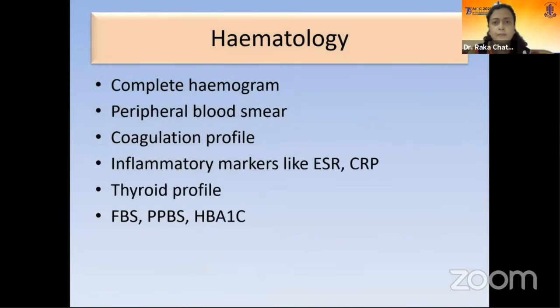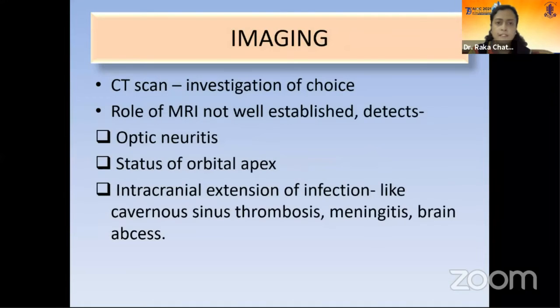Now we send for some blood tests, like complete hemogram, peripheral blood smear, coagulation profile, inflammatory markers like ESR, CRP, thyroid profile, and blood glucose profile. For imaging, CT scan is the investigation of choice; the role of MRI is not well established. It detects optic neuritis, the status of the orbital apex, and intracranial extension of infections, like infections spreading to the brain in cases of rhino-orbital mucormycosis, or in cases where we suspect cavernous sinus thrombosis, meningitis, or brain abscess.